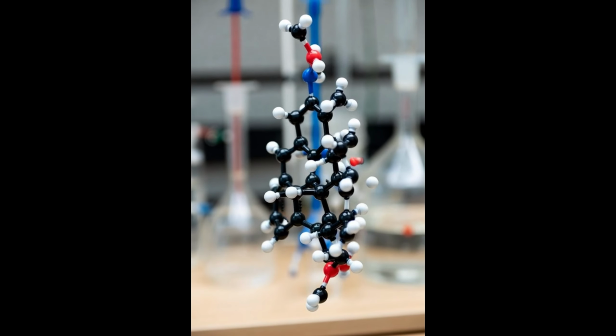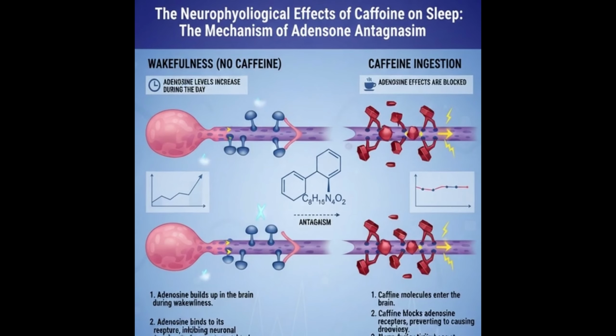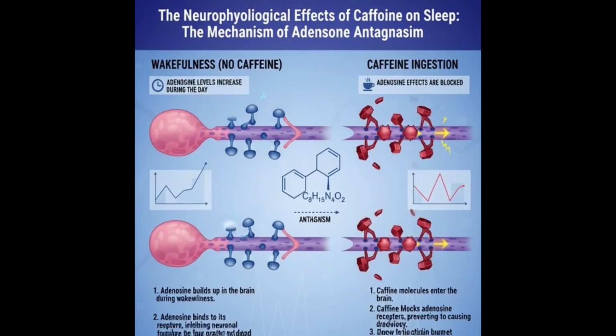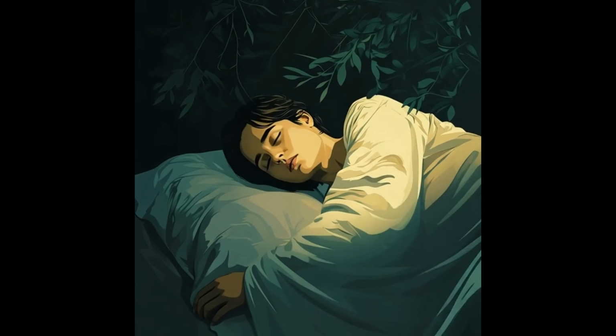1. Adenosine accumulation and the formation of sleep pressure. Due to continuous neuronal activity throughout the day, the concentration of adenosine in the extracellular space of the brain, particularly in basal forebrain regions, increases cumulatively.